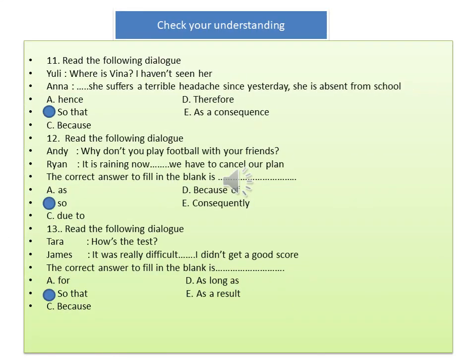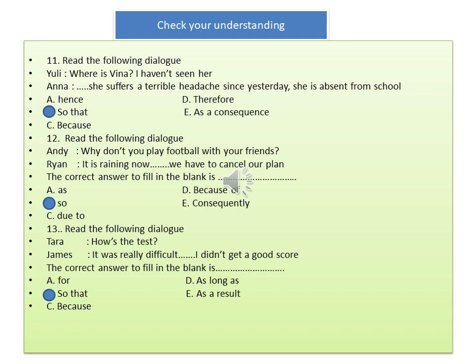Check your understanding. 11. Read the following dialogue. Yuli, where is Vina? I haven't seen her. Anna, she suffers a terrible headache since yesterday, ___ she is absent from school. A. Hence. B. So that. C. Because. D. Therefore. E. As a consequence. The answer is B.